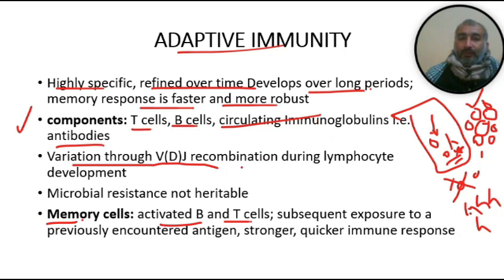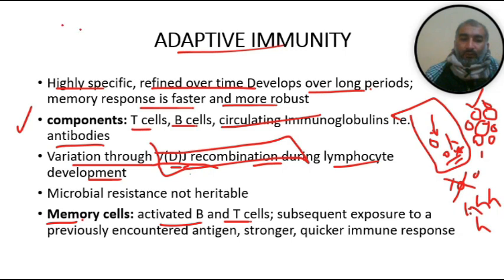VDJ recombination happens during lymphocyte development. What is VDJ recombination? V is for variable, D is for diversity, and J is for joining.